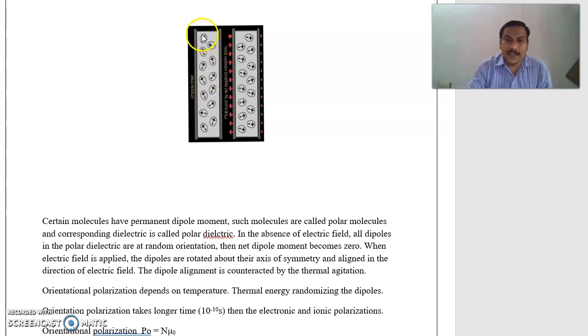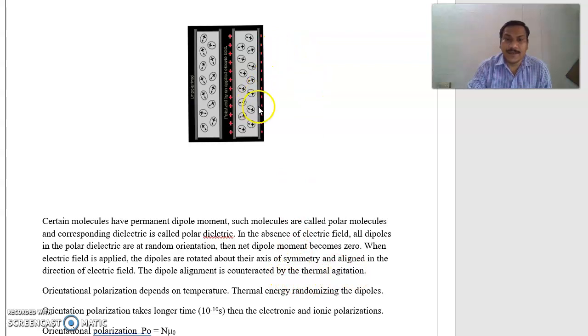Then this polar dielectric has permanent dipole moments. Each molecule has a permanent dipole moment, but all dipoles are oriented in different directions. So one molecule's dipole moment is cancelled by the other molecule's dipole moment, and the net dipole moment becomes equal to 0. When electric field is applied, the dipoles are rotated about their axis of symmetry and aligned in the direction of the electric field. The dipole alignment is counteracted by the thermal agitation.